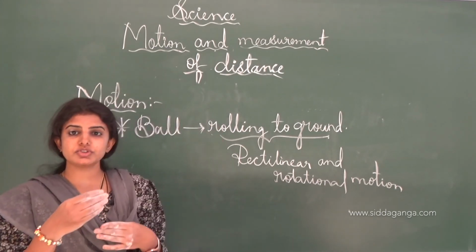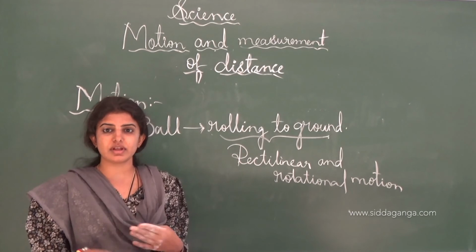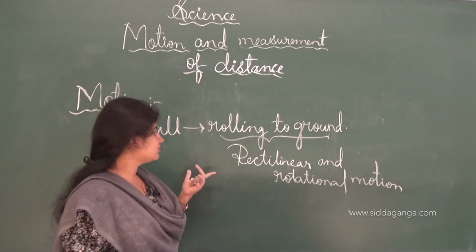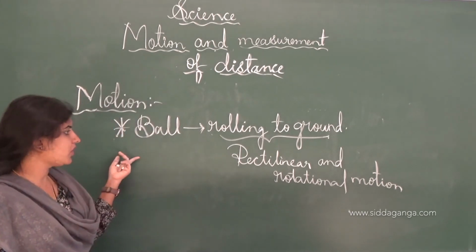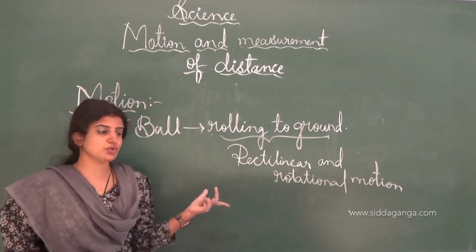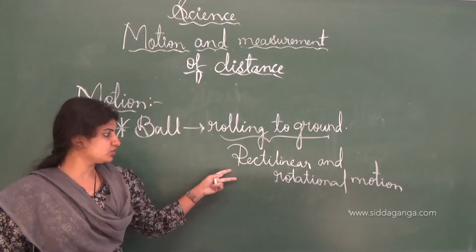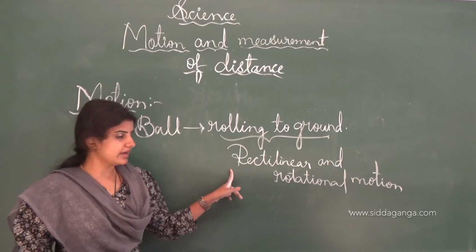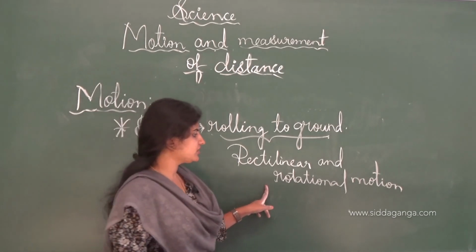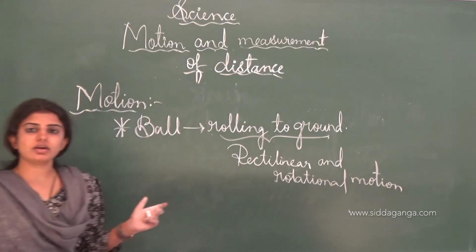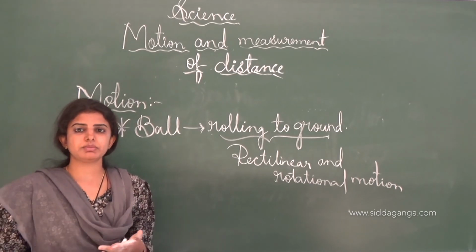Rotational motion means it will rotate itself, and thereby the ball rolling on the ground shows two types of motion here, rectilinear motion as well as rotational motion. So this is all about the motion and different types of motion.